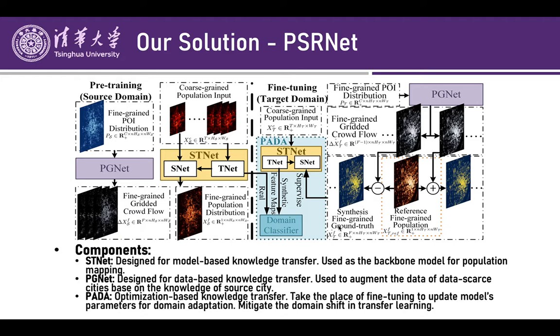And the second component called PGNet, Population Generation Net. It is designed for database knowledge transfer, and it accepts the static POI distribution, and it's expected to output a fine-grained POI distribution, which plays the role of fake ground truth to supervise the domain adaptation in target domain. And the third component called PADA stands for pixel level adversarial domain adaptation mechanism.